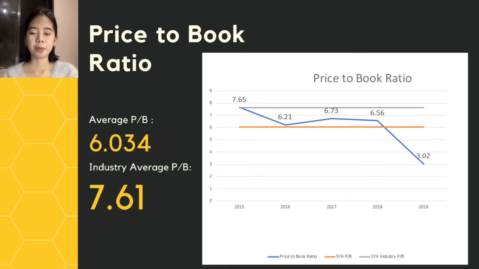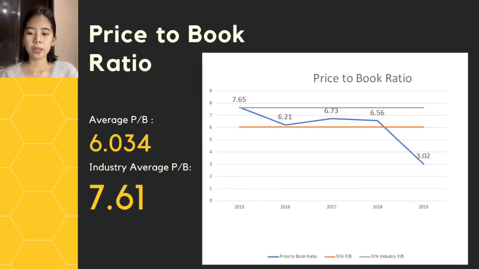Next will be the price to book ratio. I am Mitzi Clark Kagmat, and I will explain the PB ratio. If you are an investor, what you are trying to achieve here is to find a way to decide whether a share is cheap or expensive, by comparing the current market price per share, or the amount we are prepared to pay for the share in the market, to the book value, or the firm's assets, in order to work out whether the share is good value or overpriced.